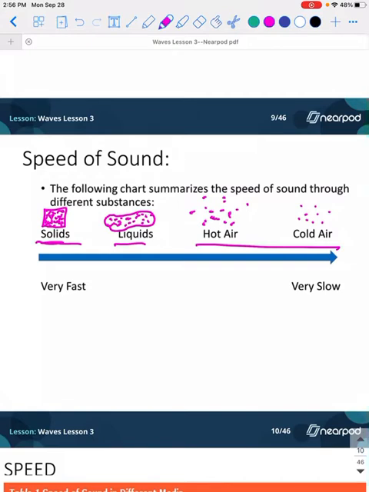In hot air, the particles are moving so fast that it's more likely that they're going to bump into each other and carry that energy from one to the next. Cold air, they're not moving quite as fast, and because it's air, the particles are spread out a little bit further apart than they would be in a liquid or a solid. So it's going to travel the slowest the colder the air is. So keep this in mind.